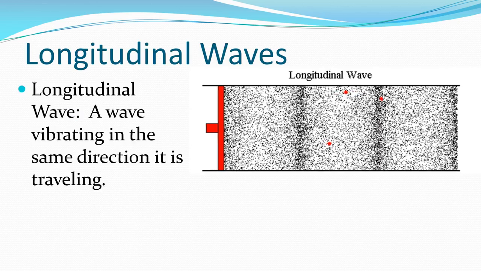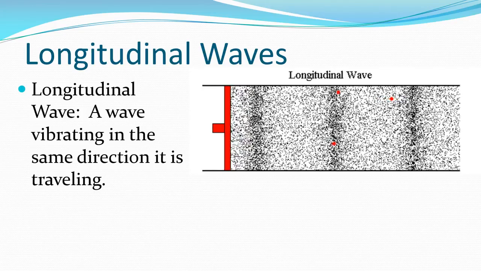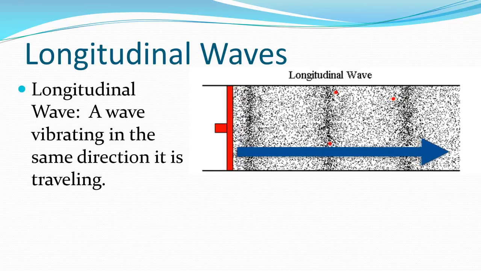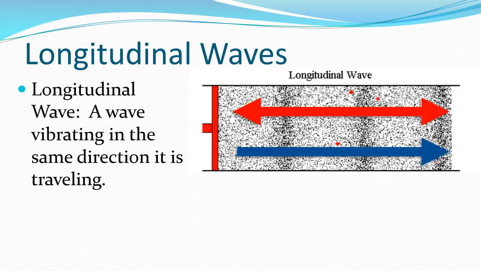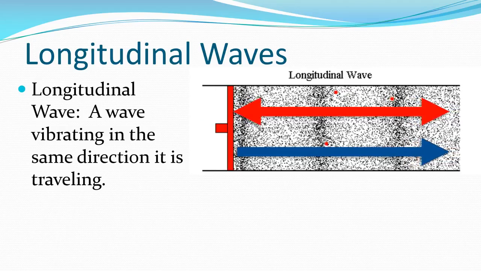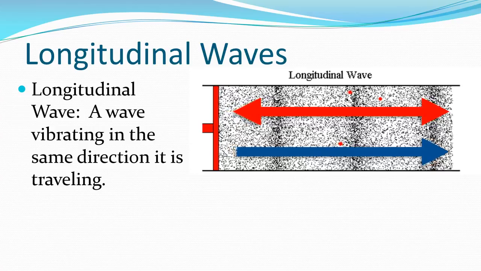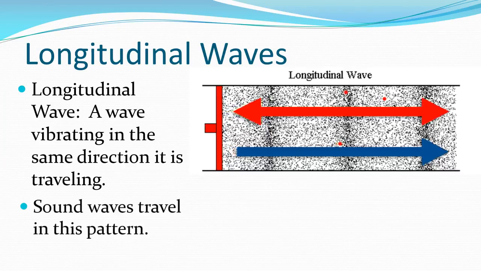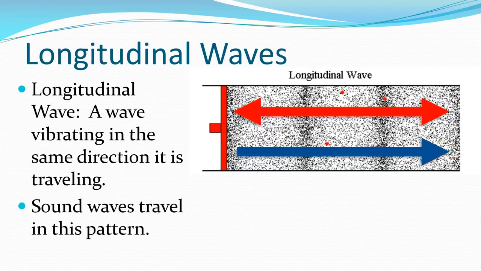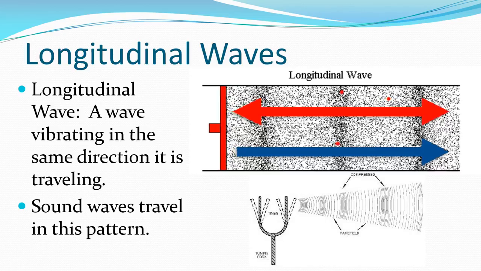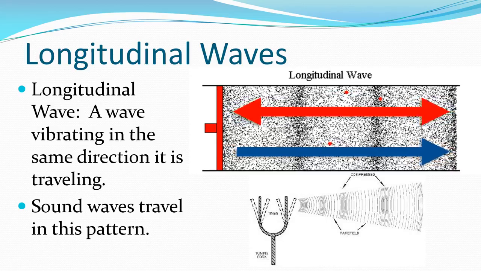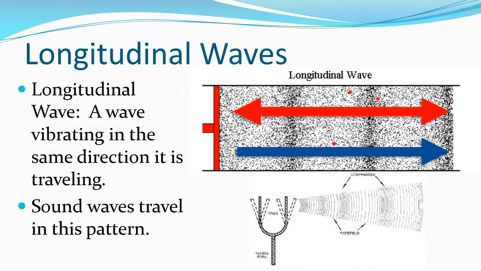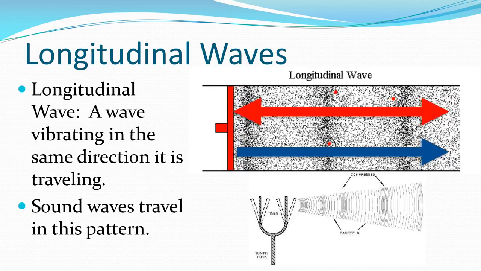A longitudinal wave or compressional wave is a wave caused by vibrating in the same direction as the wave is traveling. You'll notice the waves are moving forward because the mechanism, the red block, is going backwards and forwards. It's creating areas where the molecules of air, in this case, are compressed or separated. Sound waves travel in this pattern very commonly. So we have an example of a tuning fork here where the tines vibrate. They compress air back and forth. They're acting like an accordion, pushing that air back and forth.